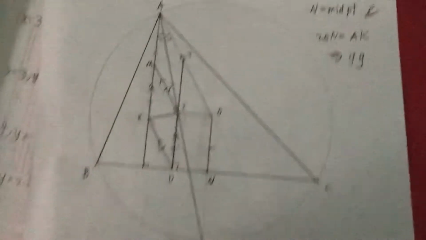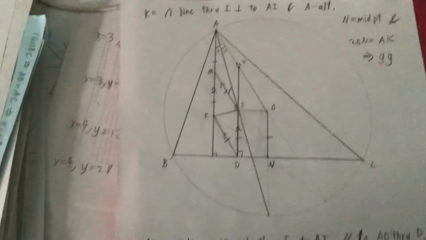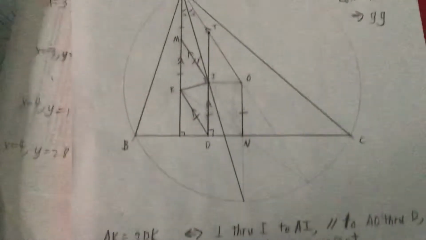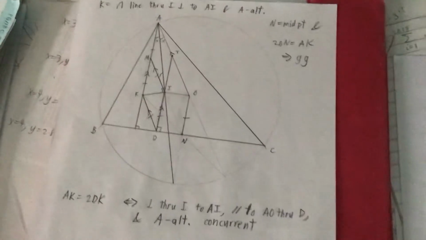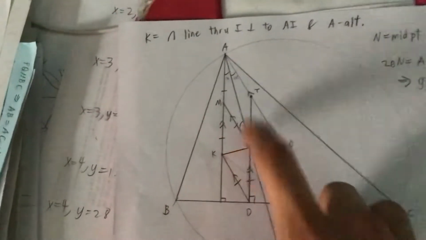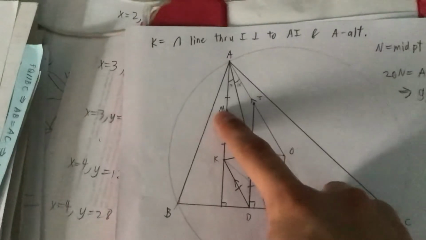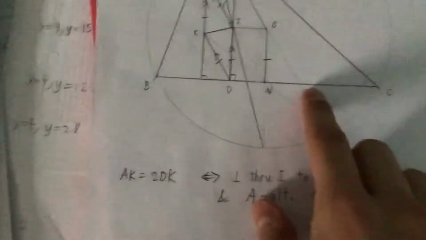So anyway, at this point, I was a bit stuck. I was like, how do I prove that this is like 1/2 of that? And then I realized that these three are all parallel lines, KD, MI, and AO, and M is the midpoint here. So if I draw those three parallel lines and hit it here,